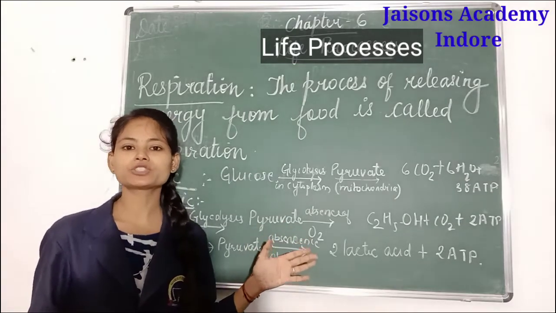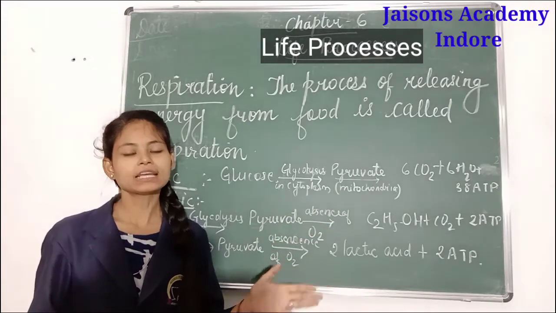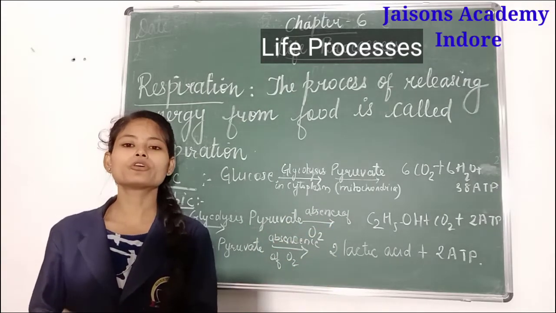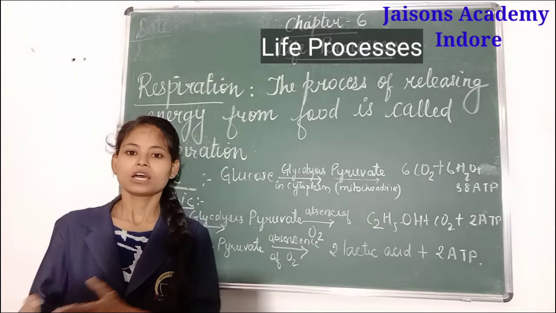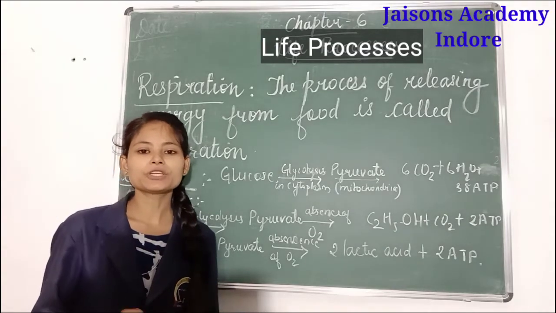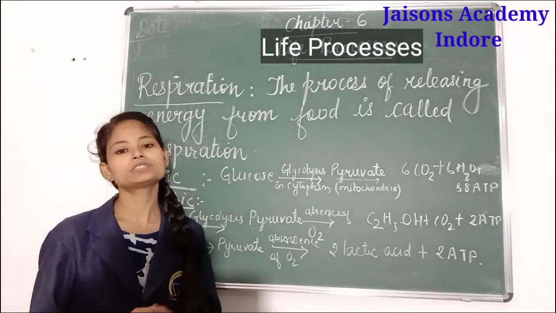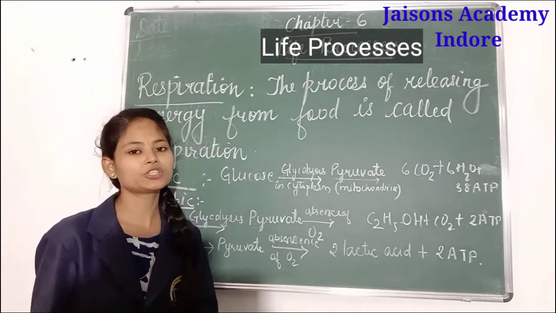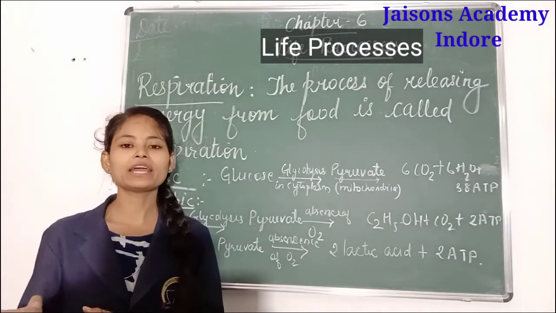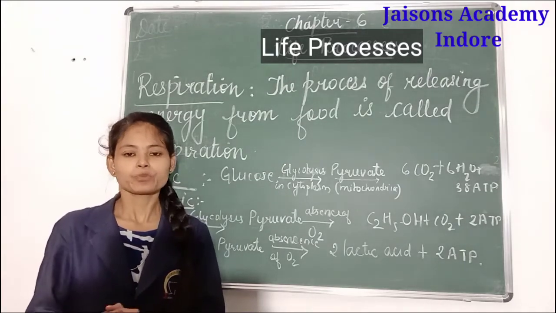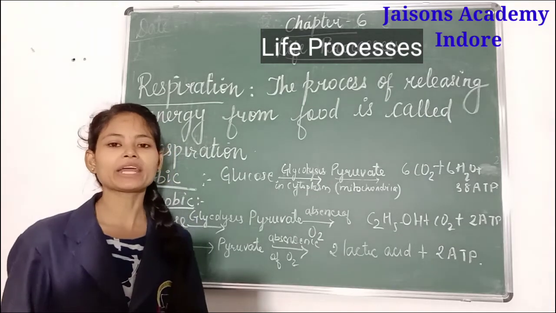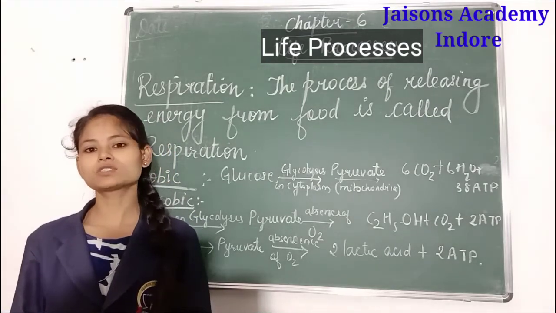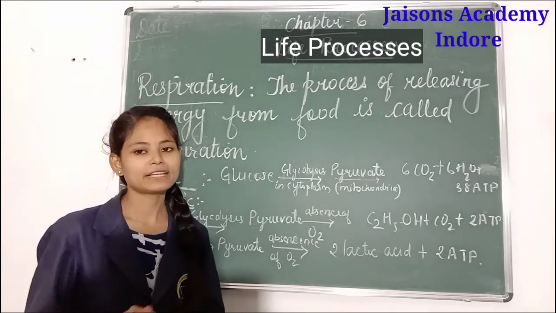In aerobic respiration, a large amount of energy is released, and here a lesser amount of energy is released. In aerobic respiration around 38 ATP energy is released, and in anaerobic respiration only 2 ATP energy is released. This is the important difference between aerobic and anaerobic respiration, so you have to learn it very nicely.